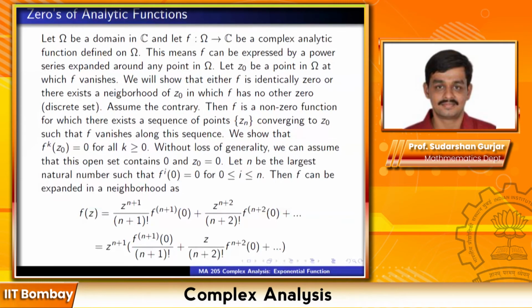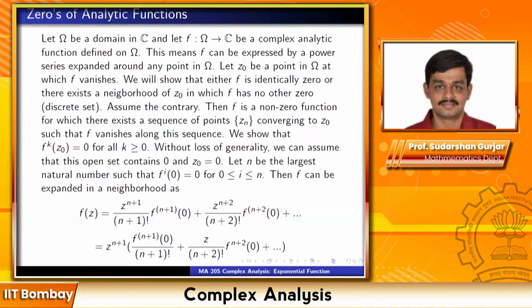So let n be the largest natural number so that the ith derivative at 0 is equal to 0 for all i less than or equal to n. Suppose all derivatives at 0 are 0, then we are done, we can go home. Suppose not, then there will be a largest natural number so that all derivatives before that are 0.